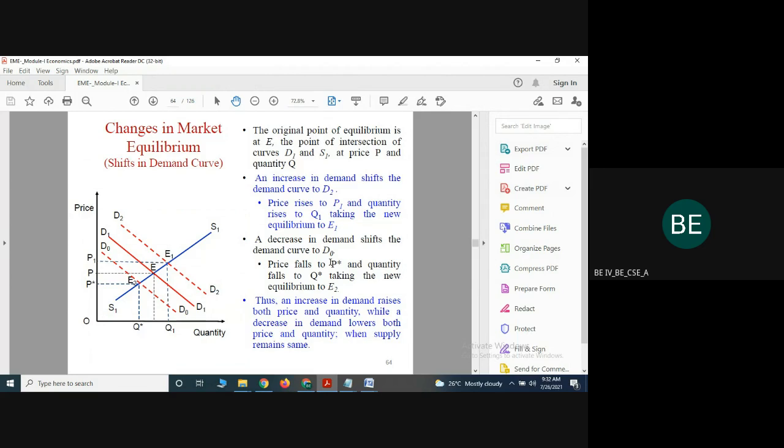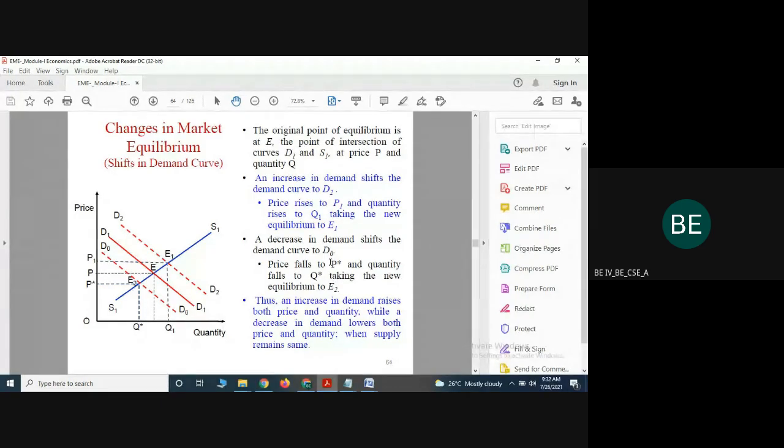For example, in the given graph, the demand equilibrium point is E. The given price is P and quantity Q. Suppose the demand equilibrium point moves upward or downward.